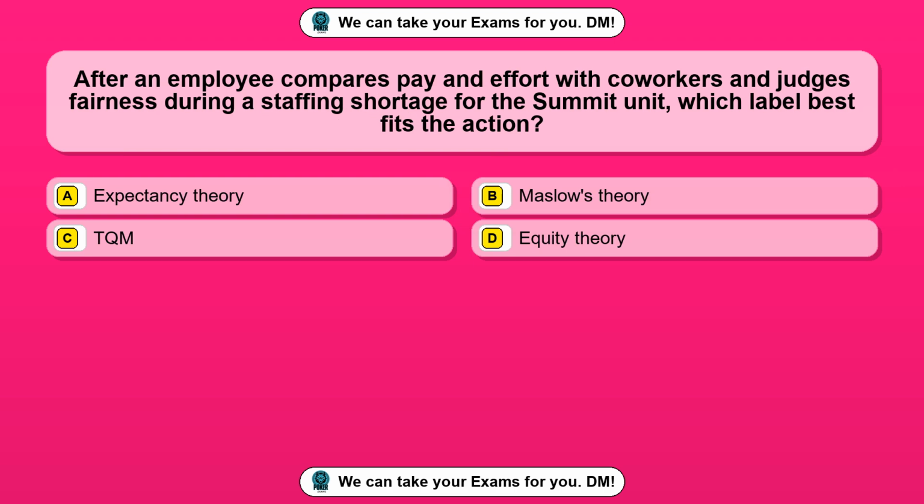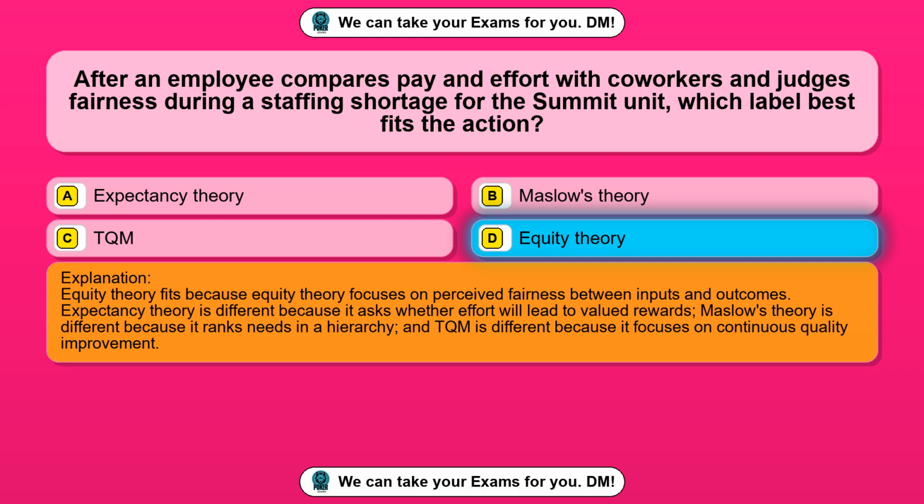Question 53. After an employee compares pay and effort with coworkers and judges fairness during a staffing shortage for the Summit unit, which label best fits the action? Option A, expectancy theory. Option B, Maslow's theory. Option C, TQM. Option D, equity theory. The correct answer is option D, equity theory. Equity theory fits because equity theory focuses on perceived fairness between inputs and outcomes. Expectancy theory is different because it asks whether effort will lead to valued rewards. Maslow's theory is different because it ranks needs in a hierarchy, and TQM is different because it focuses on continuous quality improvement.